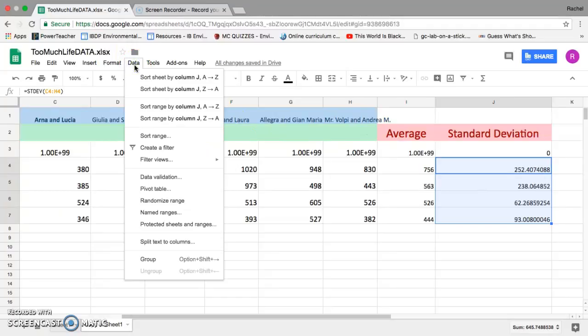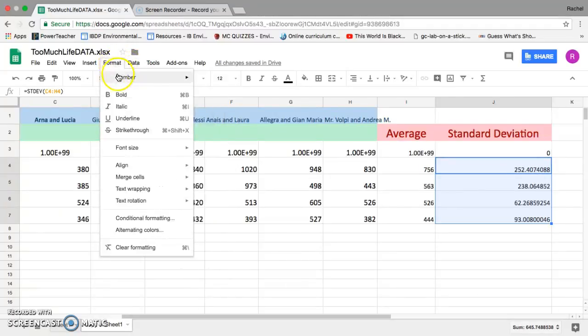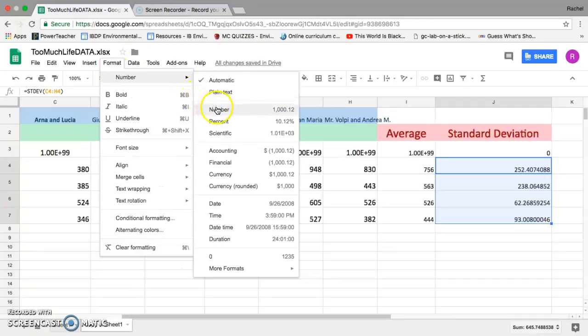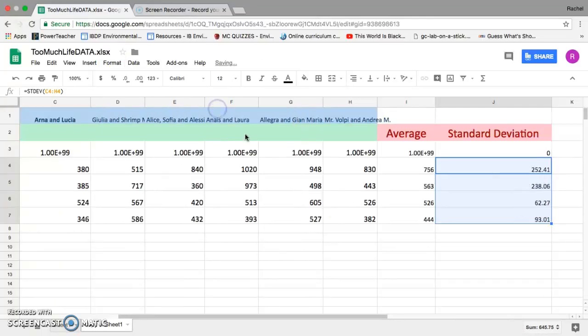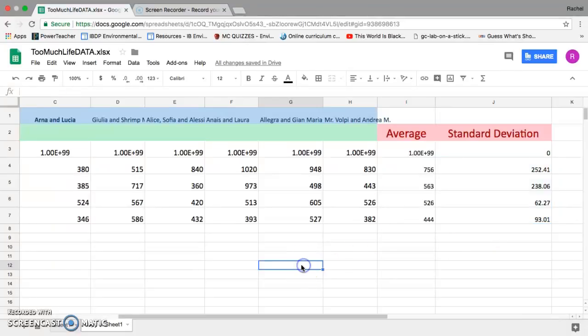Again, I think this is way too many decimal places, so I'm just going to go to the number. And for this calculation, I'm going to click on this number, and it allows me 2 decimal places. So that's enough. I don't need a million decimal places. This is good. Perfect. So now we have our information.